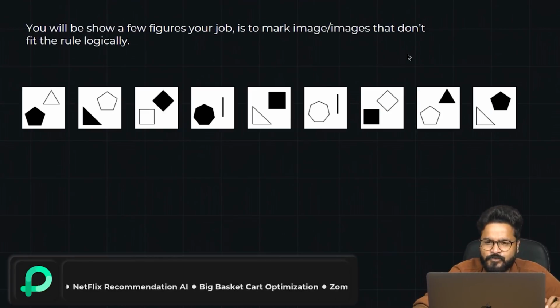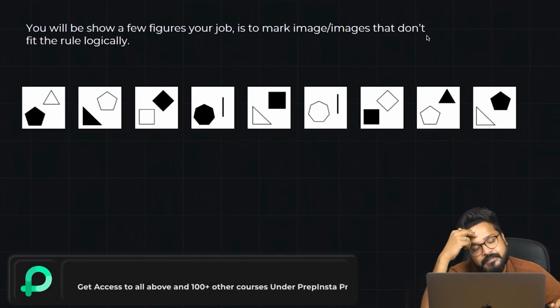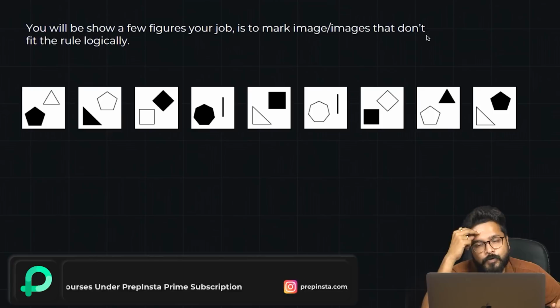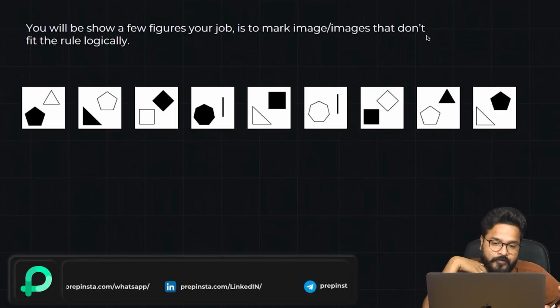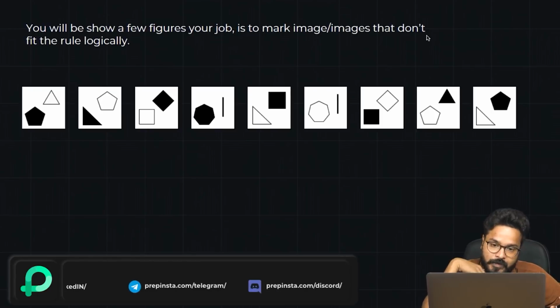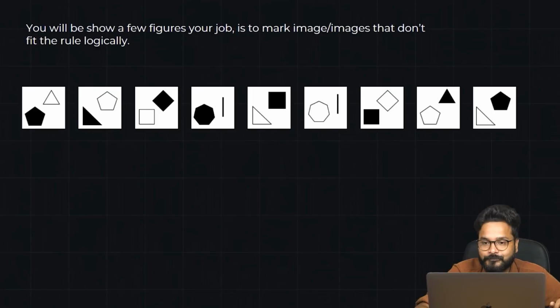Looking into the second sort of questions that you might get here. So guys, there are a lot of iterations for this. For this particular inductive reasoning type, we have around 17, 18, 20 different varieties of questions that can be possible, right? So in our courses, we have added all of them.